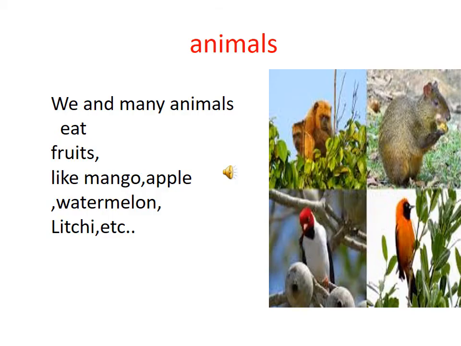Animals. Example for dispersal by animals: we and many animals eat fruits like mango, apples, watermelon, lychee, etc. Many fruits are eaten by humans and animals. Okay, and we throw away the seeds. In this way, we disperse the seeds of the plants. A squirrel hides seeds at different places and often forgets about them. This helps in seed dispersal.